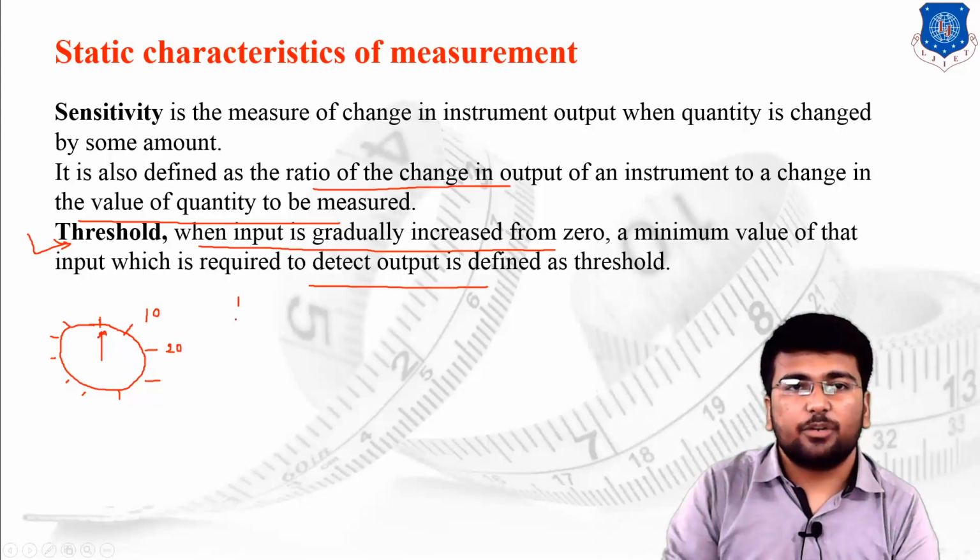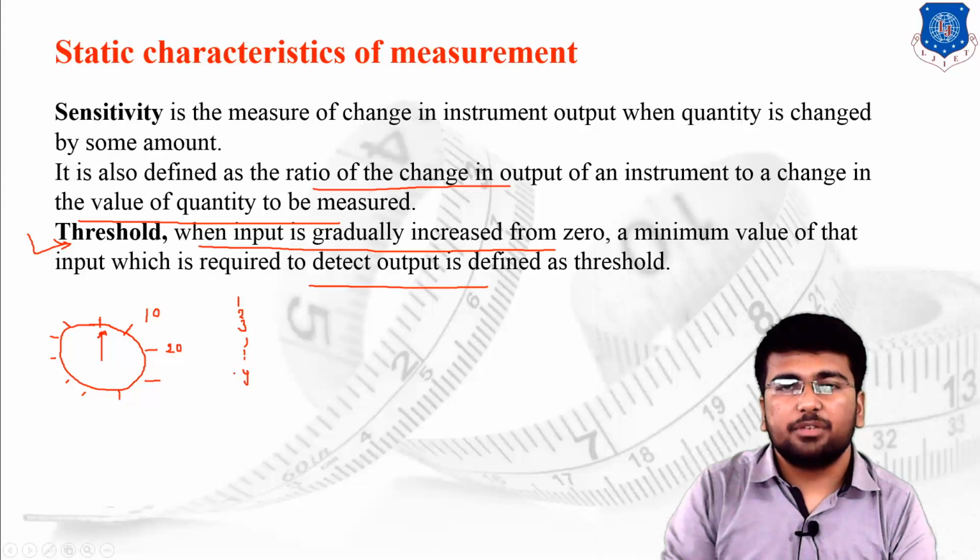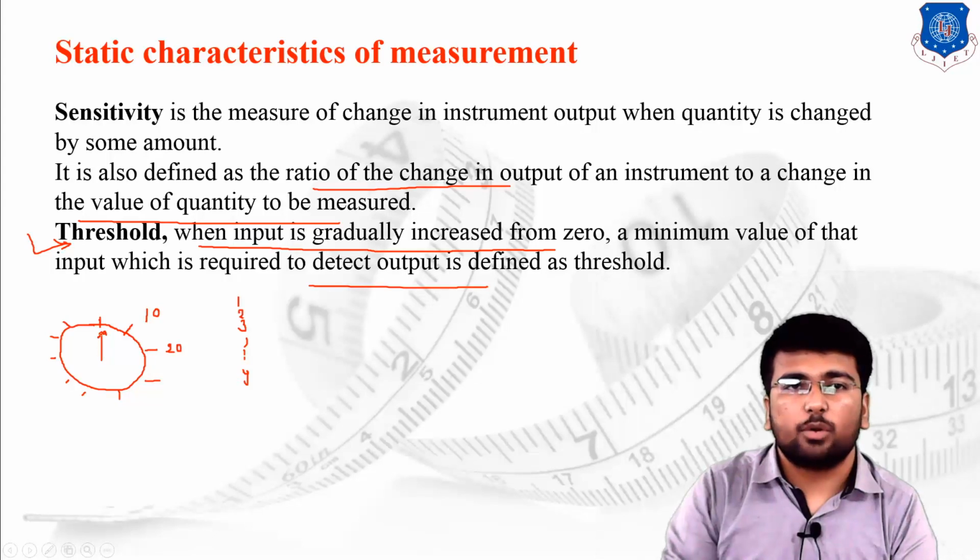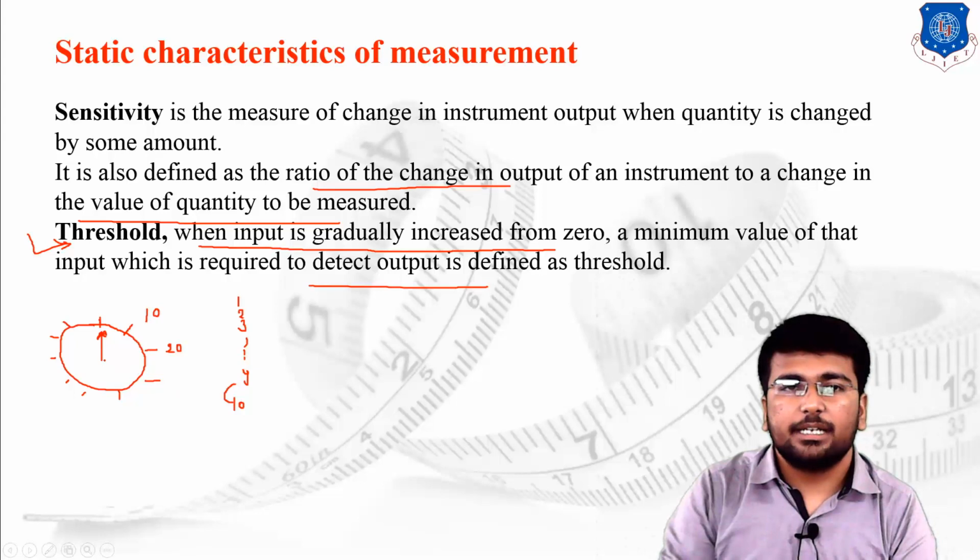Once I start to increase the input as 1, 2, 3, and so on up to 9, even once I achieve the value of 9, the pointer is still located at the 0 position. By changing the value from 9 to 10, if I provide the input as 10, suddenly the pointer will change its original position, it will make a difference. Once you can detect this difference, the minimum value of the input is 10.